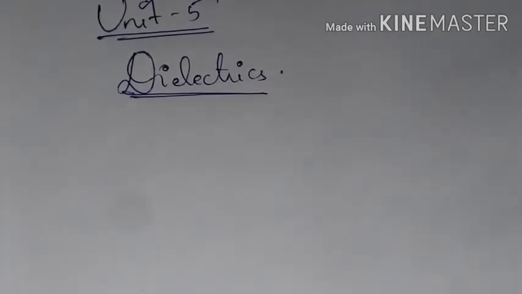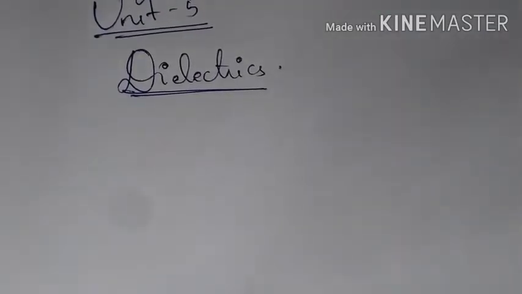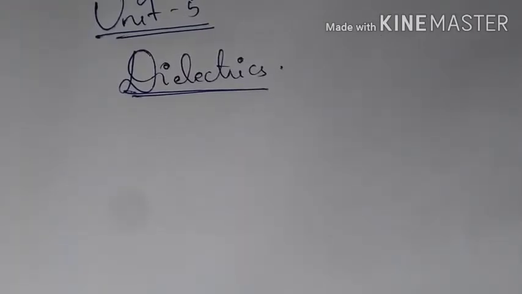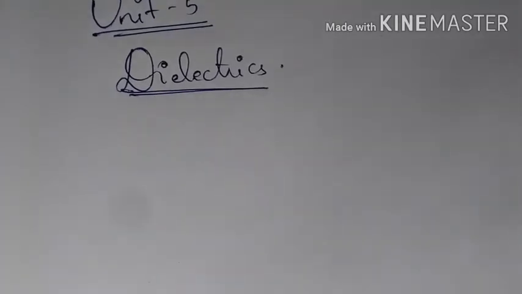Before going into the chapter, let us try to understand what a dielectric is. If you ask me, I would say it is a substance which does not allow the flow of charges through it, but it can permit the electrostatic field.